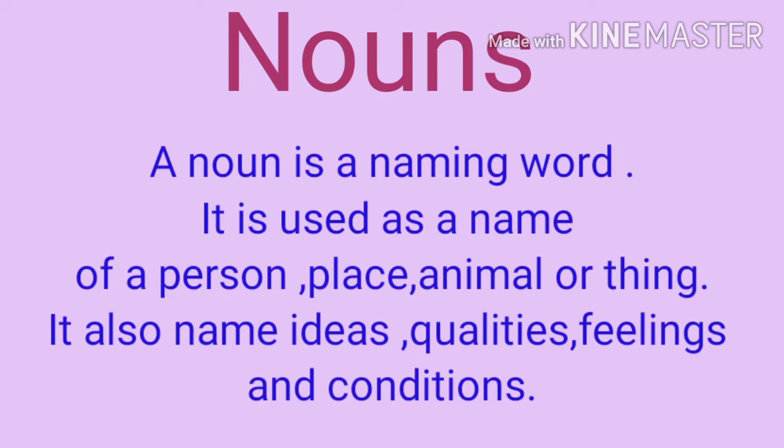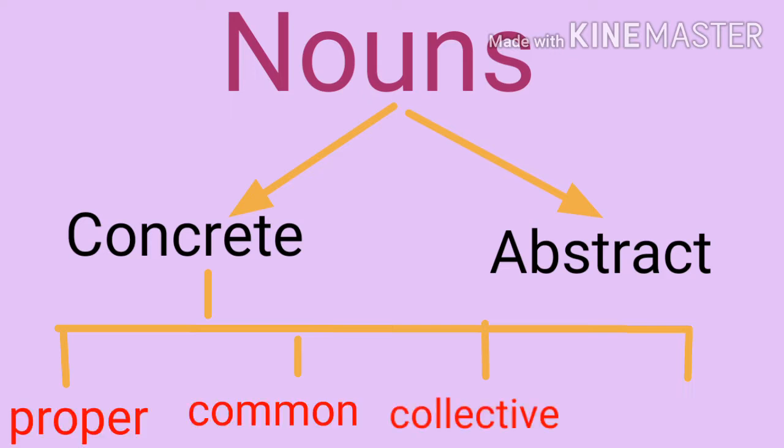Nouns are broadly classified into two types: concrete nouns and abstract nouns. What are concrete nouns? A concrete noun is a word that names a thing that can be seen, touched, smelled, heard. We can experience concrete nouns with our five senses. And on the other hand, an abstract noun is a word that names a quality, feeling, idea, or condition of someone or something. An abstract noun cannot be touched.